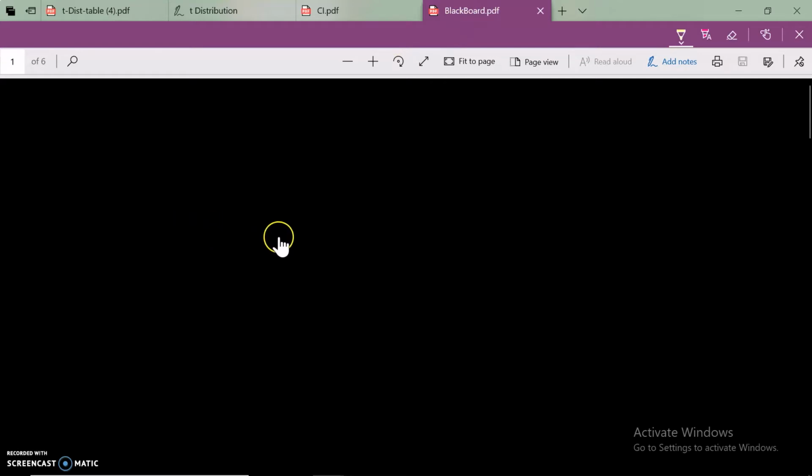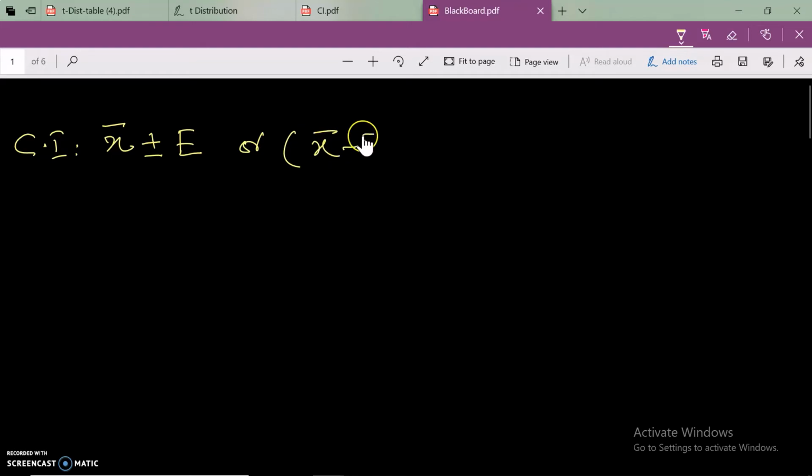So far, we have created a confidence interval for one population mean when sigma was known to us. What we were doing was taking a sample mean plus or minus the margin of error. This was our confidence interval. I have also written it this way: X bar minus E, X bar plus E, and this is the confidence interval.